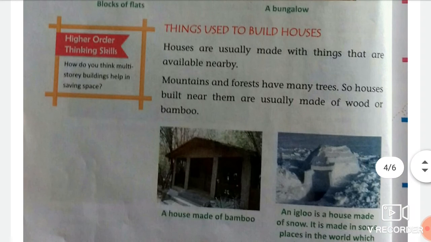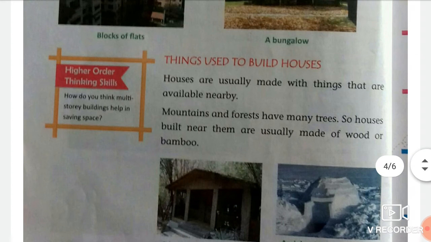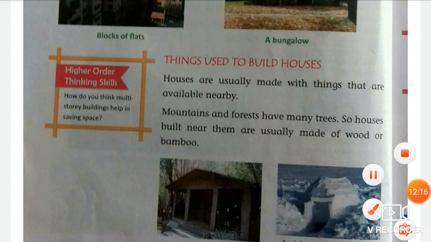So go further. Things used to build houses. Here we will see the things we use to build our houses. Put your finger on the first line of the second paragraph.